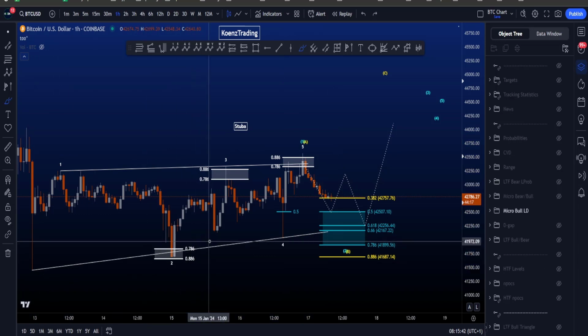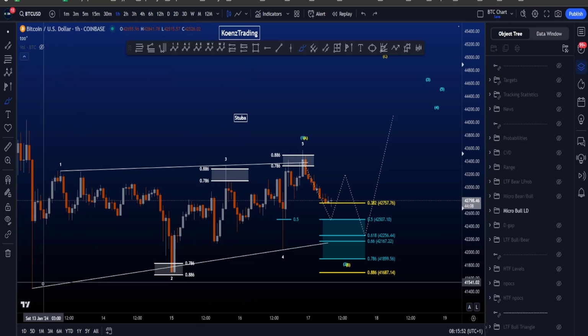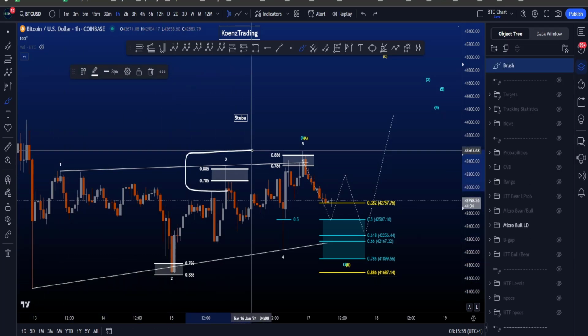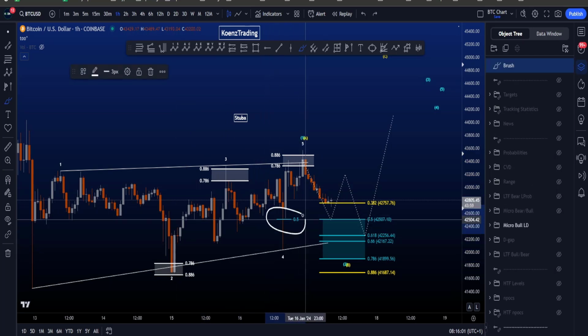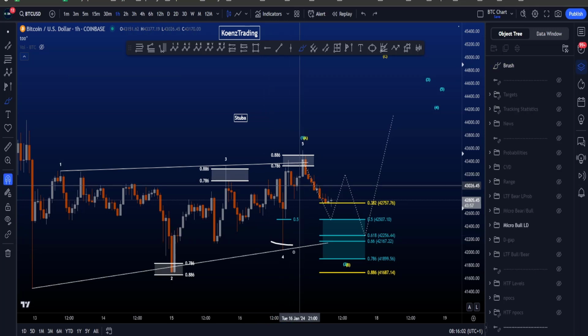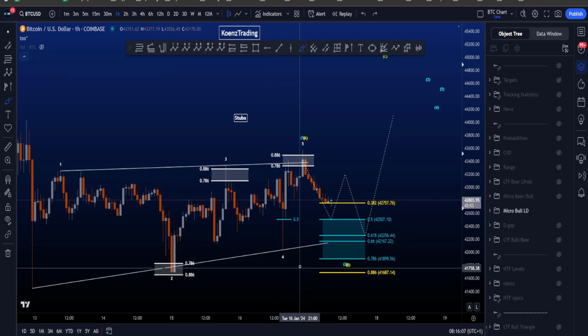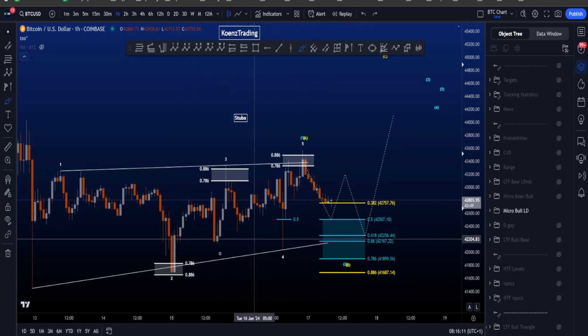Wave 2 retracing to the 0.786, 0.886 area, common target for a wave 2 in a leading diagonal. Wave 3 ending between the 0.886 and the 0.786, trend-based fib extension taken from the low to the high of 1 to the low of 2, which is a common target for wave 3 as well. This wave 4 retraced to the 0.5, also the golden pocket was hit, but both of these are okay targets for a wave 4 as well in a leading diagonal.